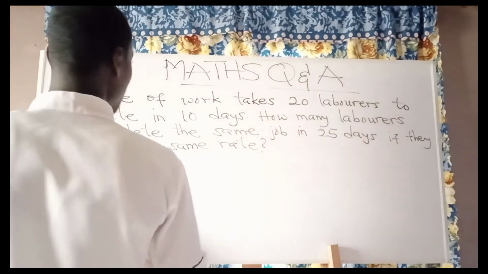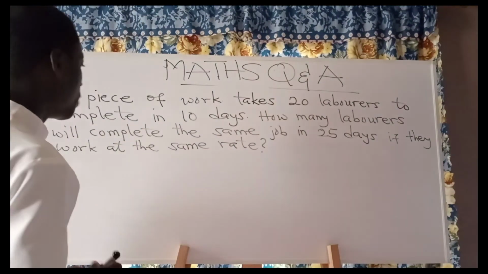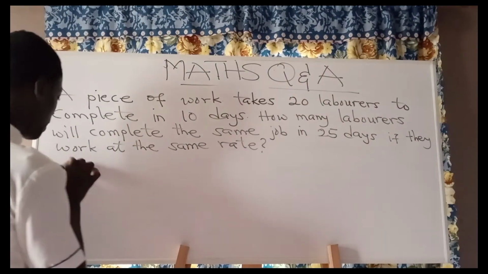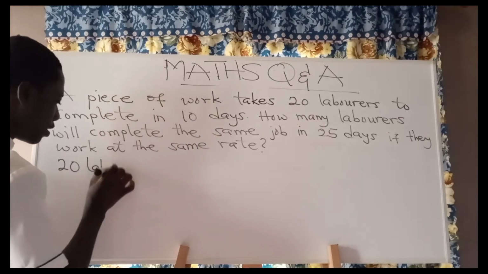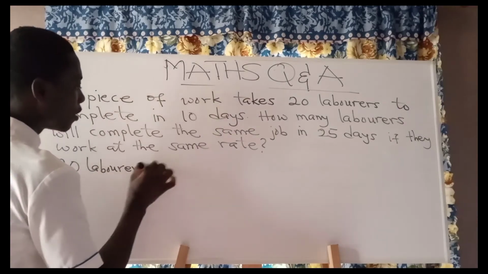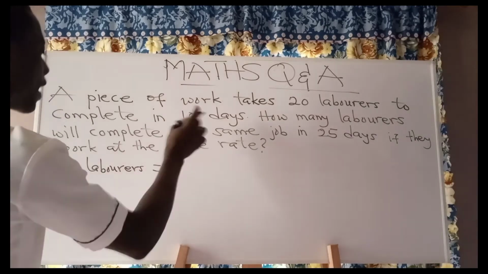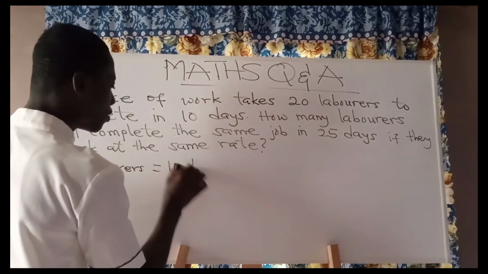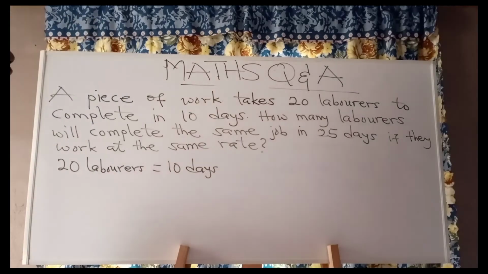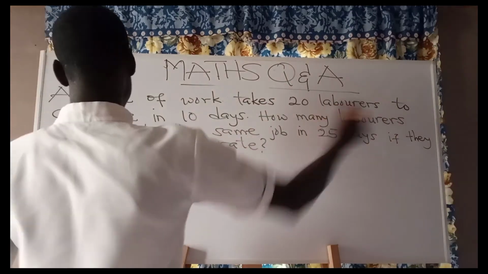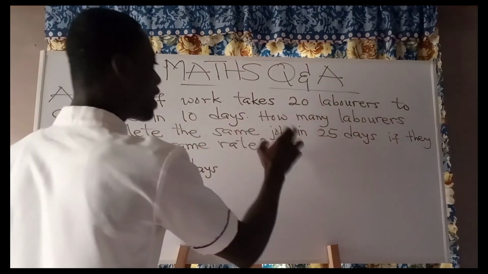Alright, now let's deduce the data. We say we have 20 laborers. They use 10 days to complete a piece of work. And then we are being asked how many laborers will complete the same job.